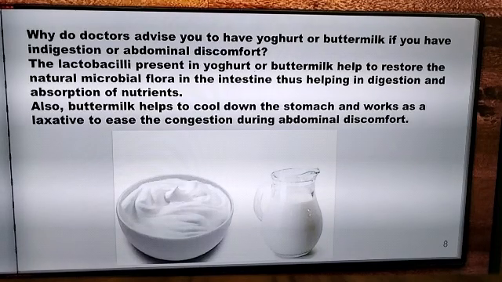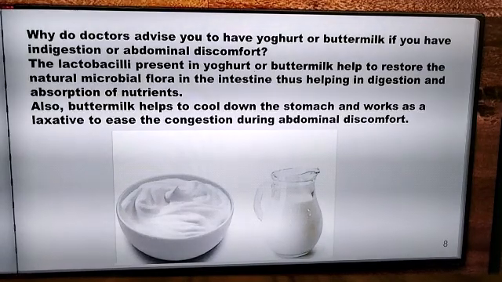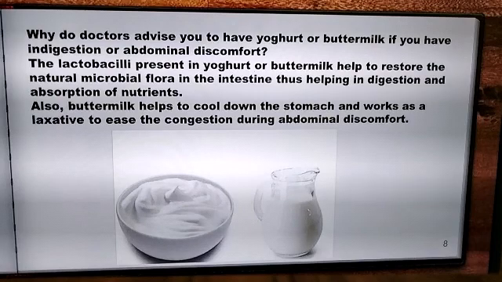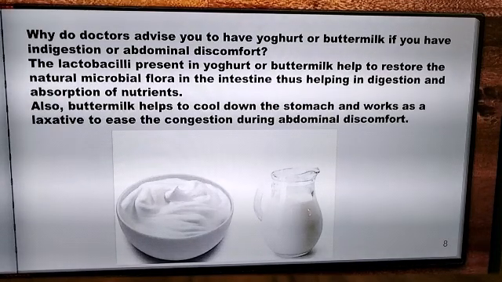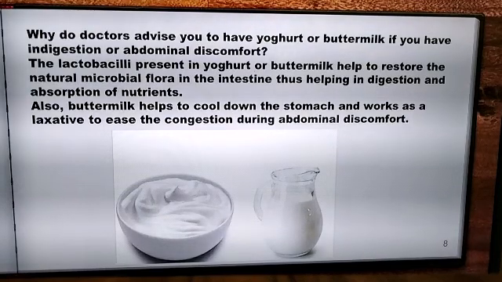Because of all these properties, curd or yogurt helps to improve the intestinal motion and thereby reduces the abdominal pain. So the lactobacillus which is present in curd or yogurt or buttermilk also helps to restore the natural microbial flora which are in the intestine, thereby aiding in digestion and also absorption of nutrients from the food.